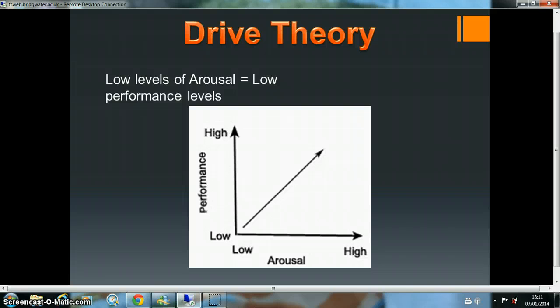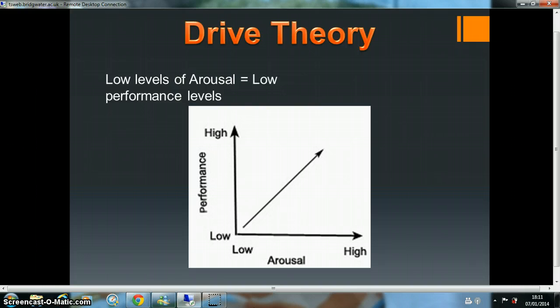Go on to drive theory. Hull's drive theory demonstrates a positive correlation between arousal and performance. Basically, the lower the levels of arousal, the lower the level of performance. I agree with this in sports such as weightlifting, because in weightlifting you need a lot of arousal and need to be pumped up to be able to lift the weight, whereas in sports such as darts, if you have very high arousal, you could lose your technique, meaning your performance will decrease.